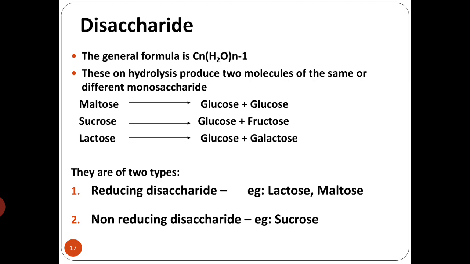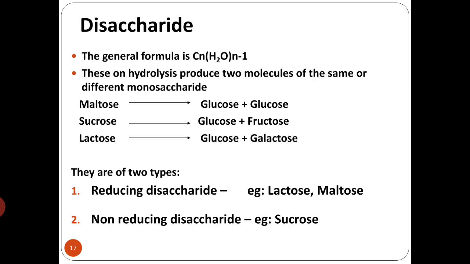So here we have three main disaccharides: maltose, sucrose, and lactose. Maltose is made up of two glucose molecules, sucrose is made up of one glucose plus one fructose unit, whereas lactose is made up of one glucose and one galactose unit.